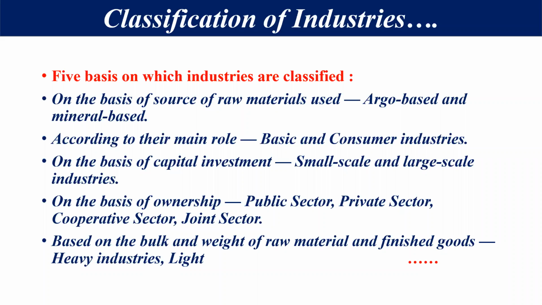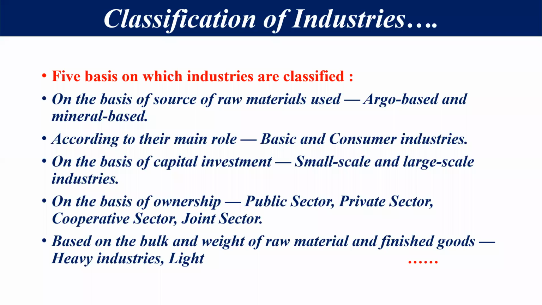If we think about agro-based industry, it means it depends for its raw material on agriculture. That's why it is known as agro-based industry. And if we think about mineral-based industry, it depends for its raw material on minerals. That's why it is known as a mineral-based industry. So, on the basis of raw material, we classify our industry into 2 parts: agro-based industry and mineral-based industry.